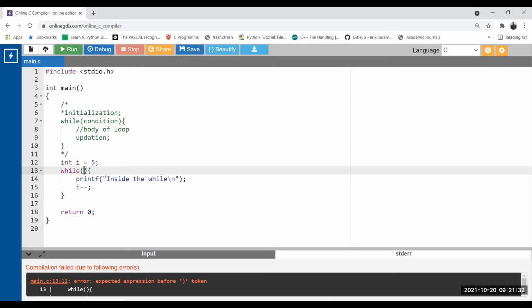So let's put an expression and I want it to be infinite. So what we can do, we can place 1. So remember in C programming, 1, a positive value, and any negative value will be considered as a true value. Condition will be true.